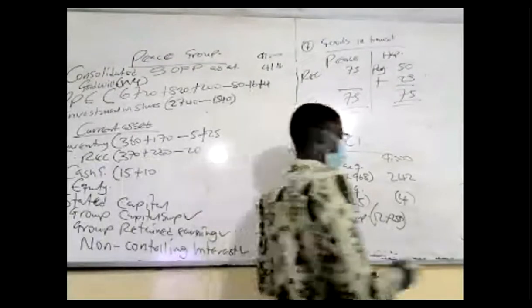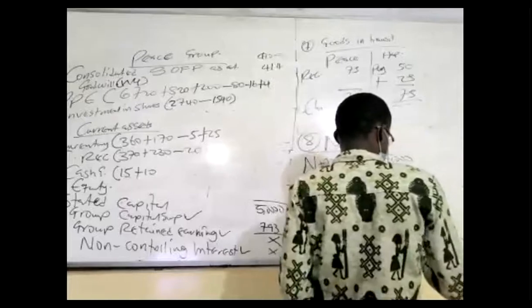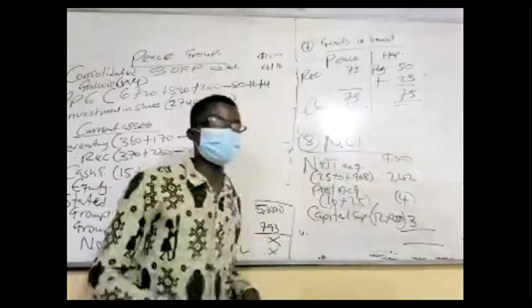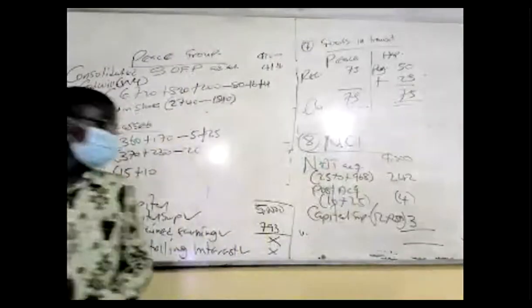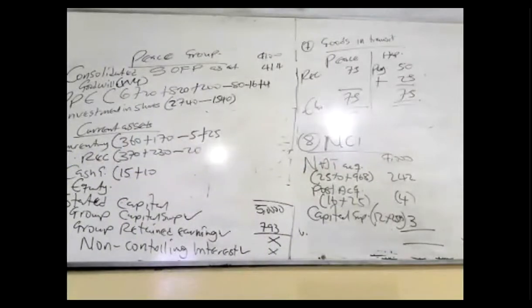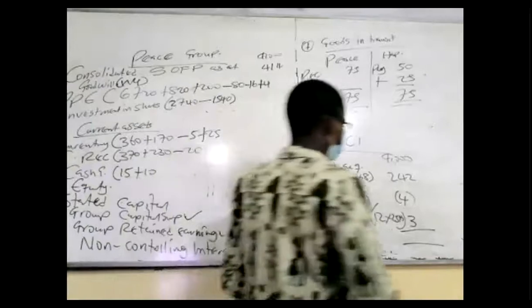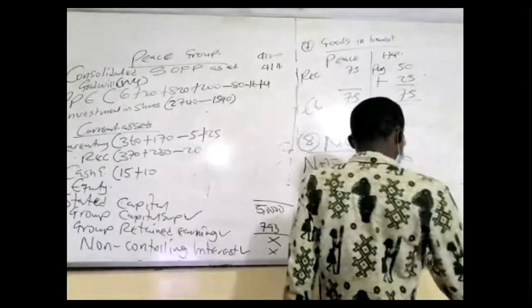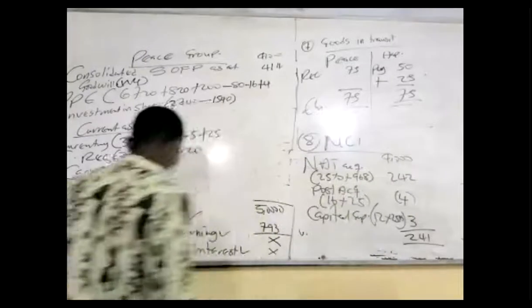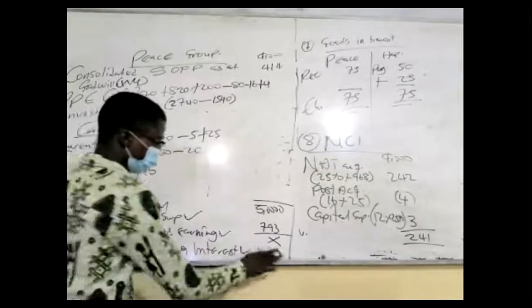So that should give us 3. So that's the end of the NCI reporting. Yes, 12 times 25%, NCI percentage. Take NCI share of the changes. And then let's add all. So that will give us 241, right? So NCI should be 241. Why? NCI, show yourself. Yes, 241.